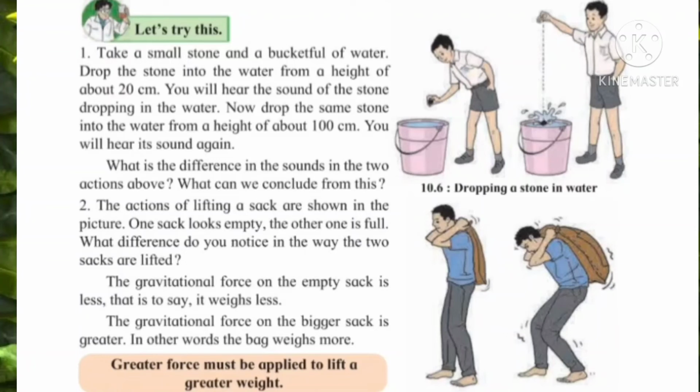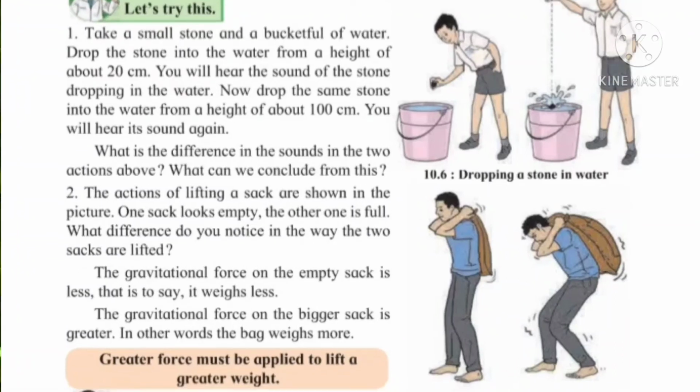What is the difference in the sound in the two actions above? Which difference do you observe in the sounds of the two experiments? And what can we conclude from this? So in this example, as the distance increases, the sound will also be higher. In the first case, when we drop the stone from a shorter distance, the sound is less. But as we increase the distance and drop the stone, the sound will increase.